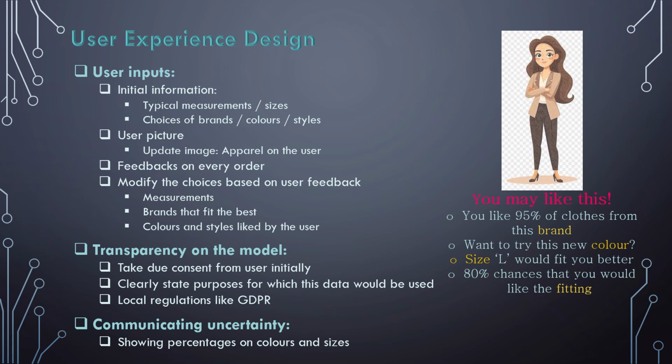Then about the size, which size will fit the user the best, that is also mentioned. And what are the chances that this fitting would be liked by the user? So there is an 80% chance that the user will like it. That's how it has been suggested here.